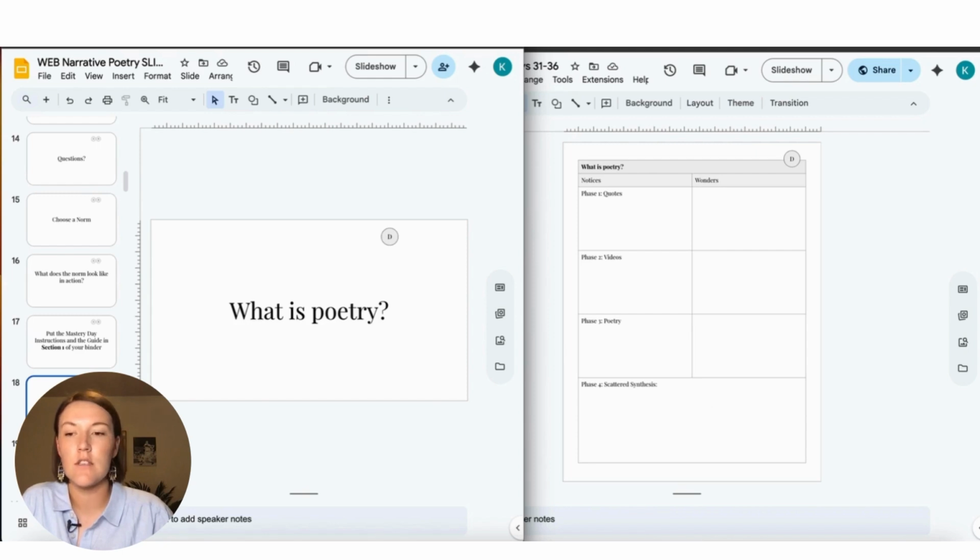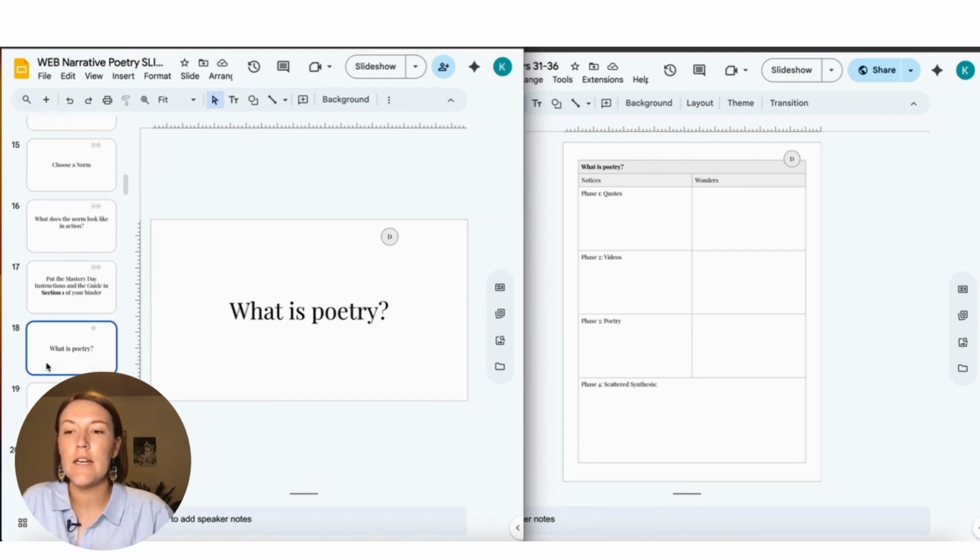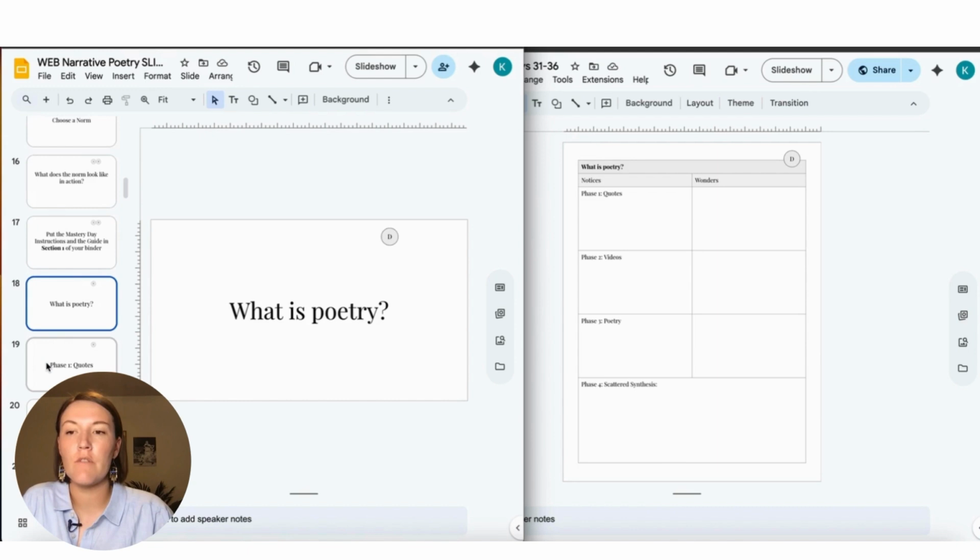So for those of you who have never done a DBI, put your kids in groups of 3 or 4 and put realia, documents, whatever, in manila envelopes, 1 manila envelope for each group, and hand it out to them and have them talk to each other about this question.